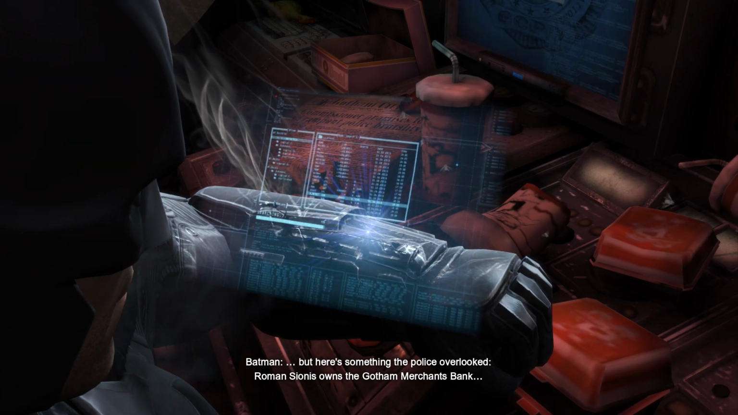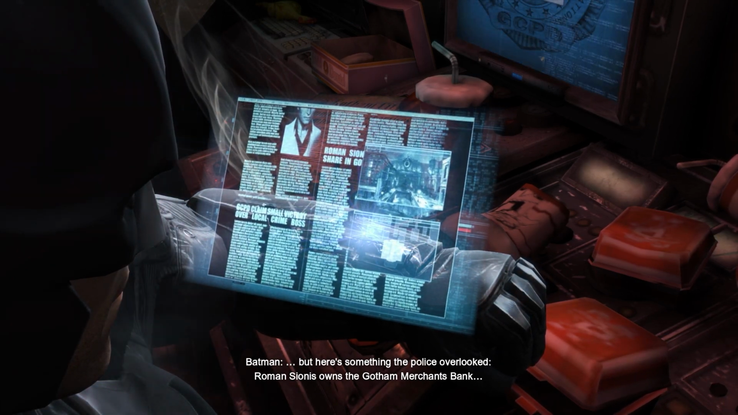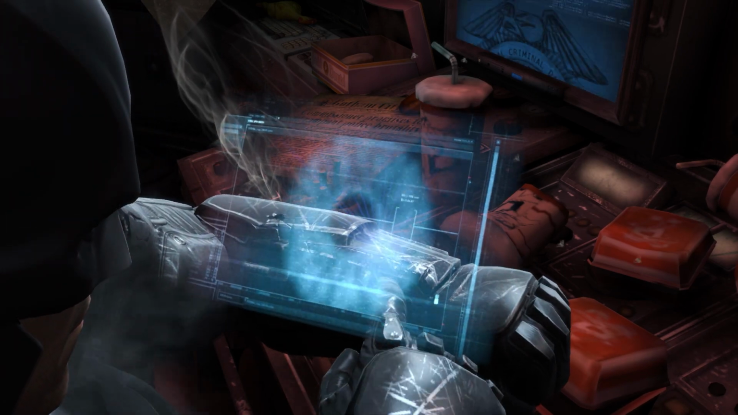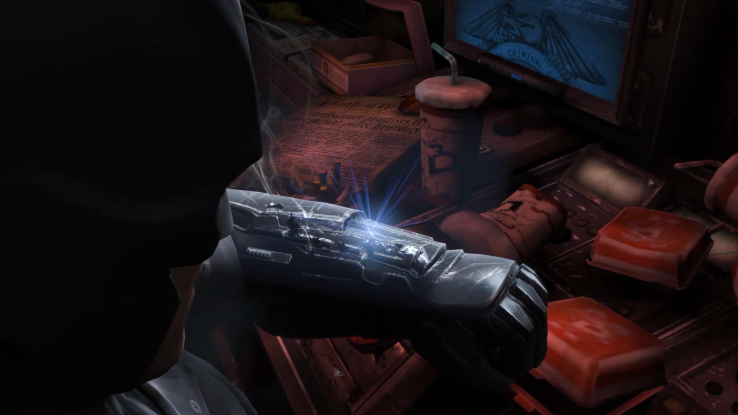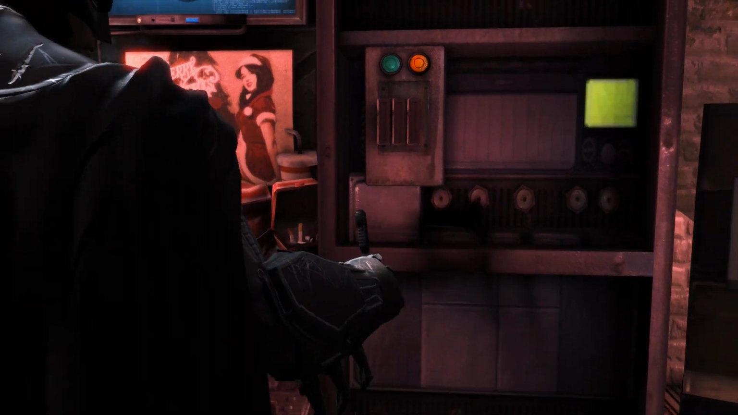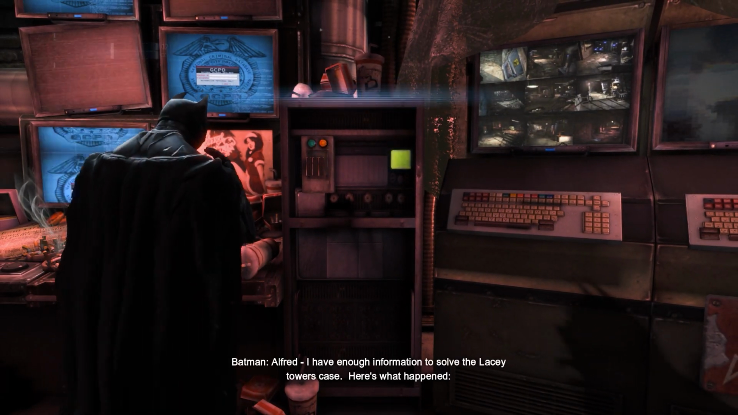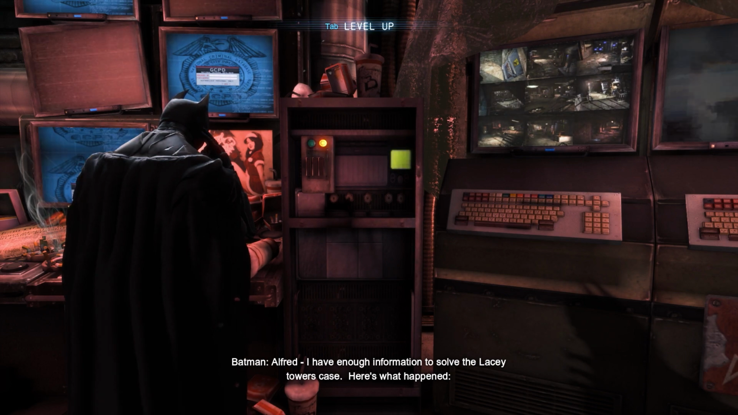But here's something the police overlooked. Roman Sionis owns the Gotham Merchants Bank. And he installed biometric security only he could access. Alfred, I have enough information to solve the Lacy Towers case. Here's what happened.